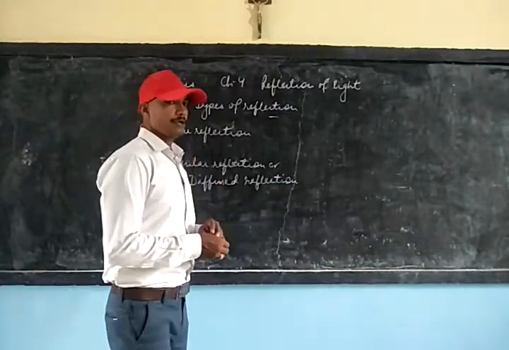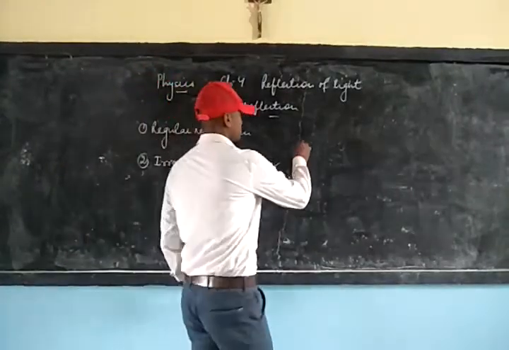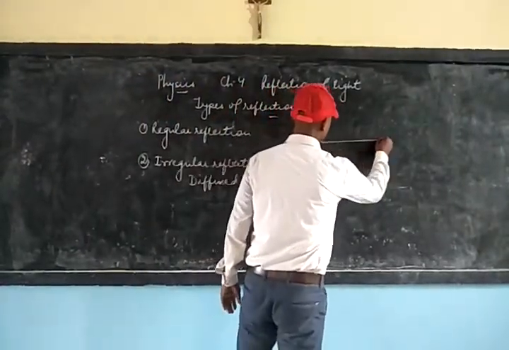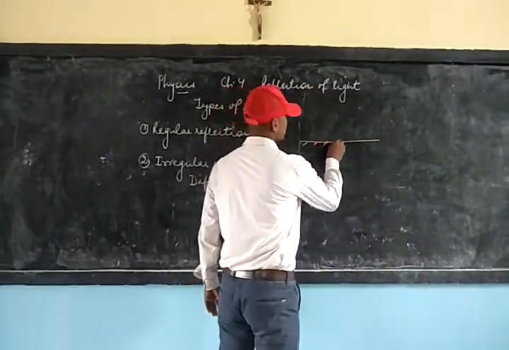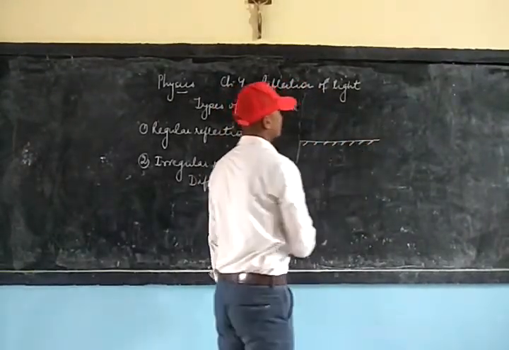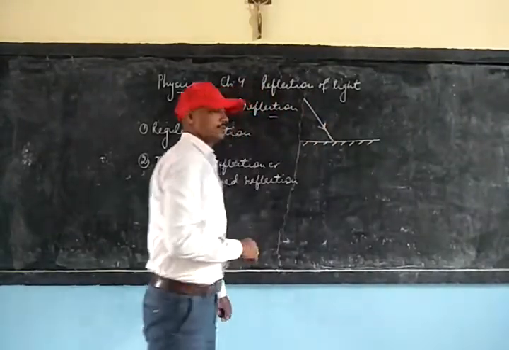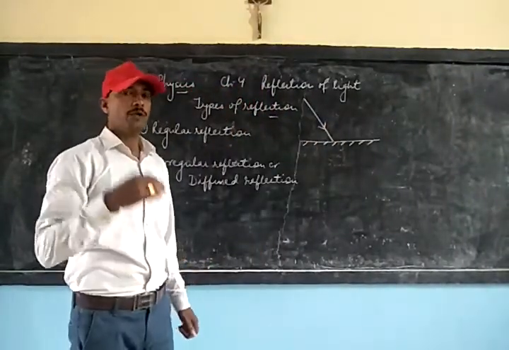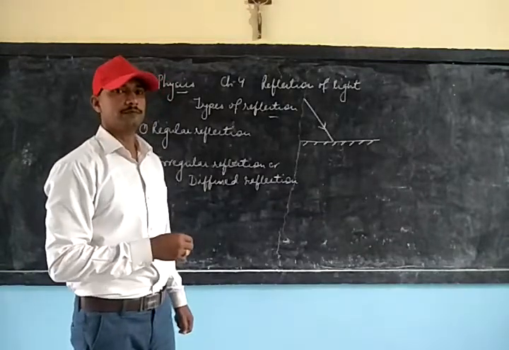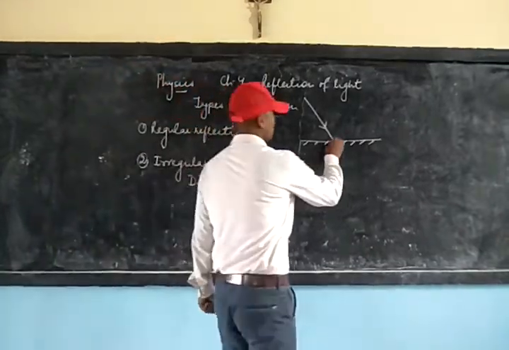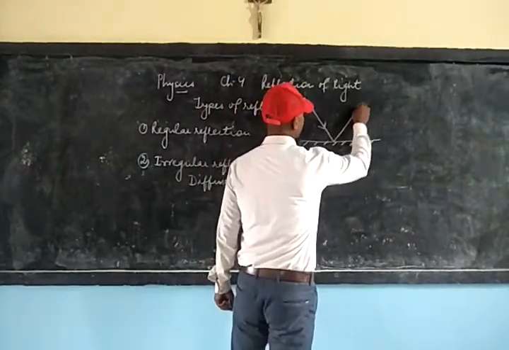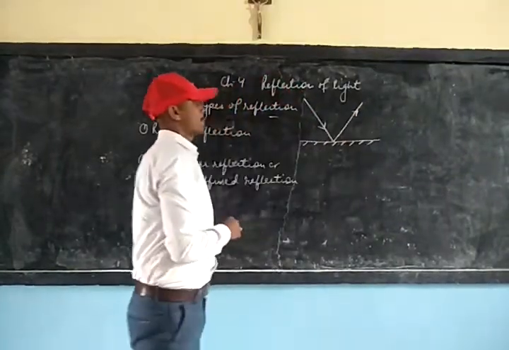We can see regular reflection where the surface will be smooth. So the incident ray that falls on the reflecting surface will be reflected in a regular manner. This is the reflected ray.